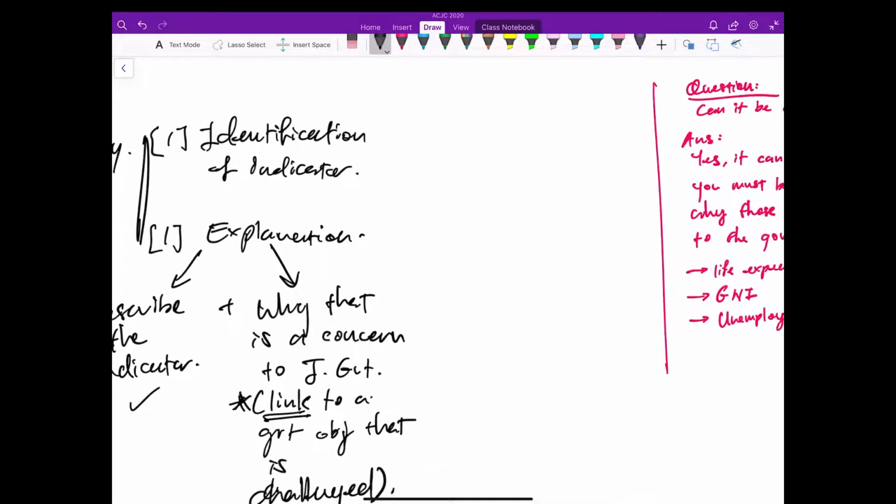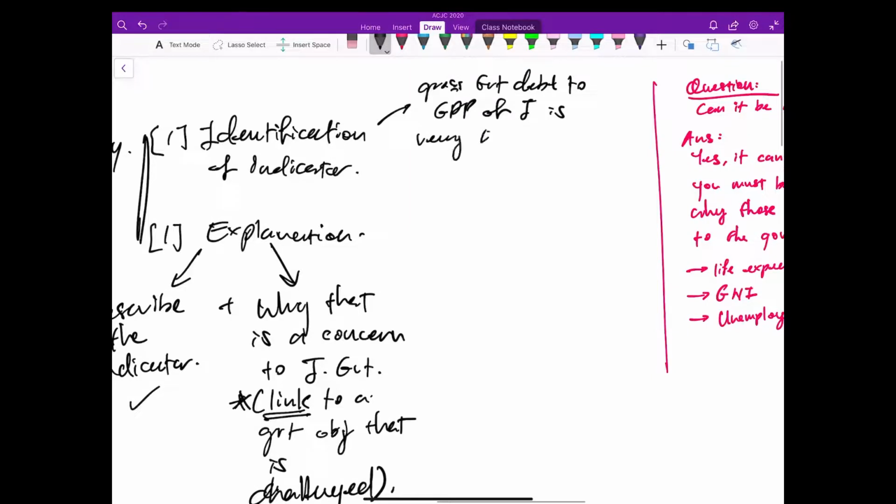So you identify the indicator, the gross government debt to GDP of Japan is very large at 250%.